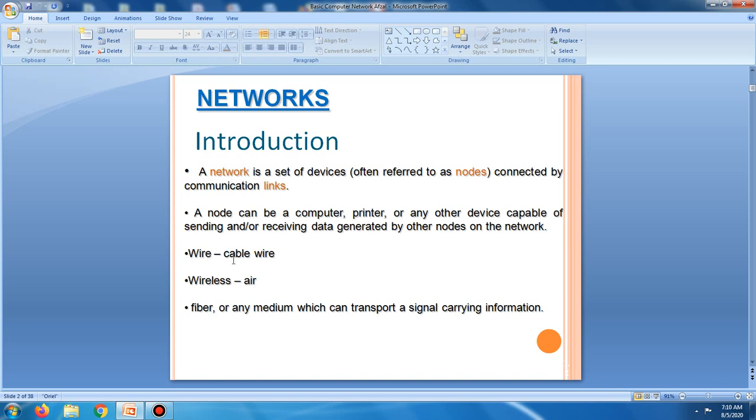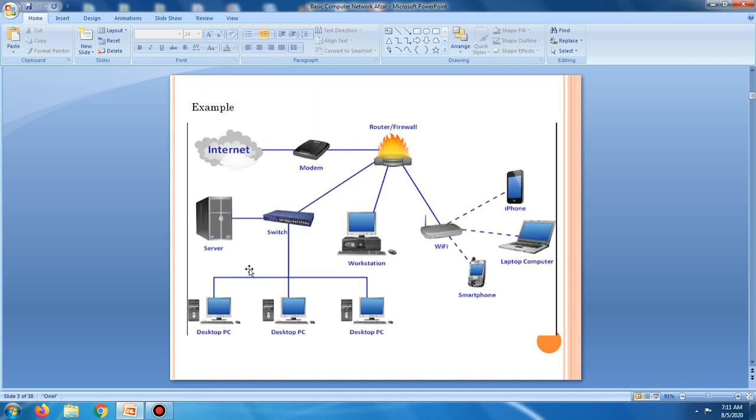Wire means using cable wire to connect one computer to another computer for data transmission. Another one is wireless medium, for example Wi-Fi. There are examples of several devices: server, modem, laptops, etc.